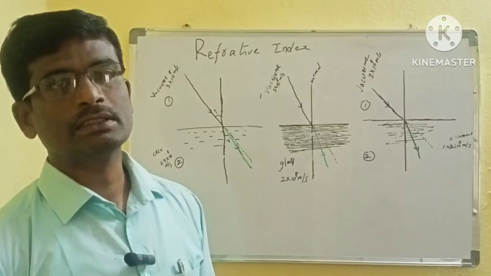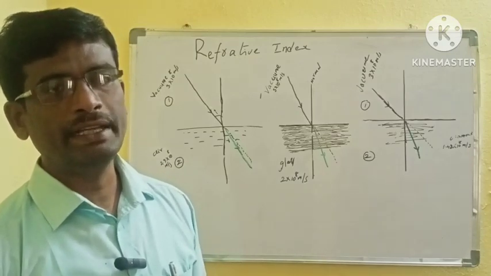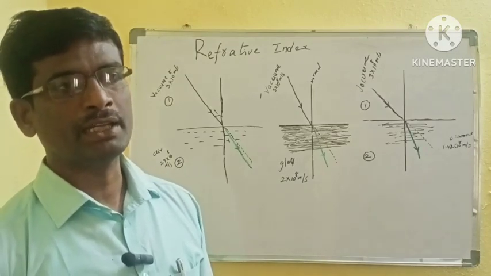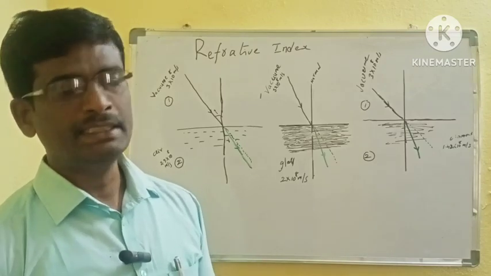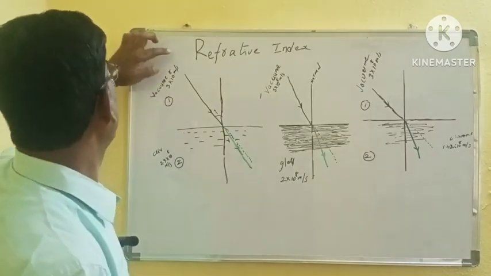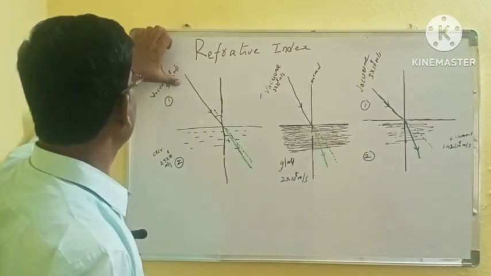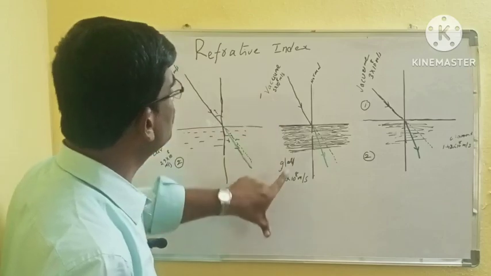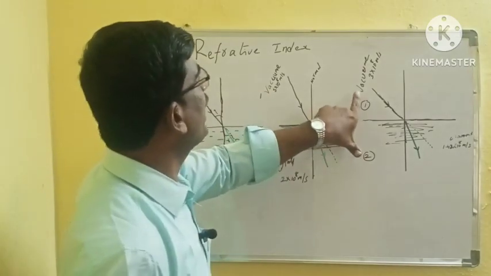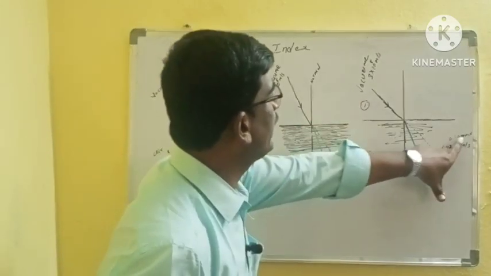Today we will discuss refractive index. What is the meaning of refractive index? Index for refraction. See this one. Light is traveling from vacuum to air. Here vacuum to glass. Here vacuum to diamond.